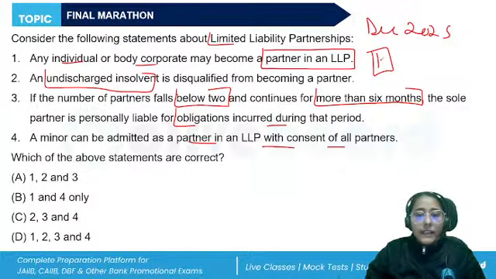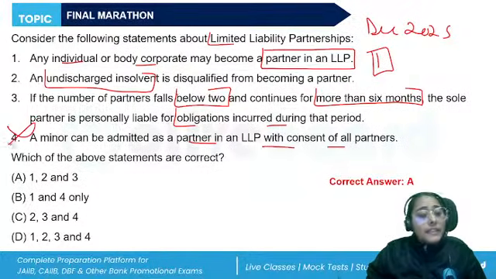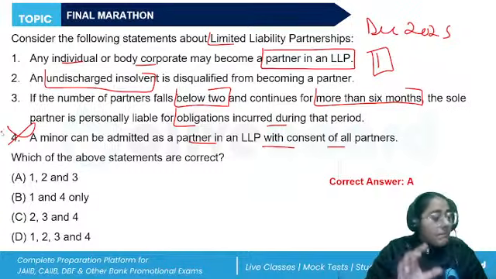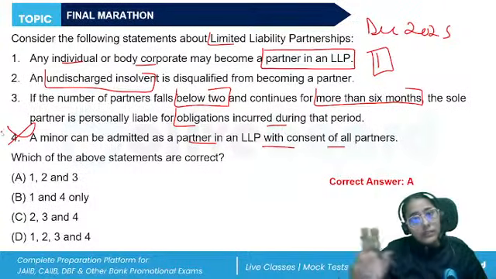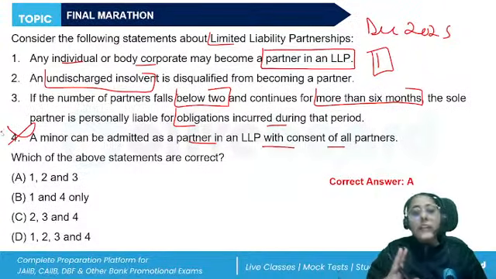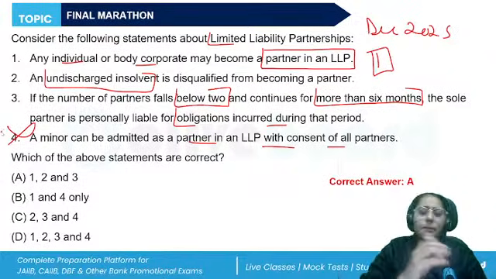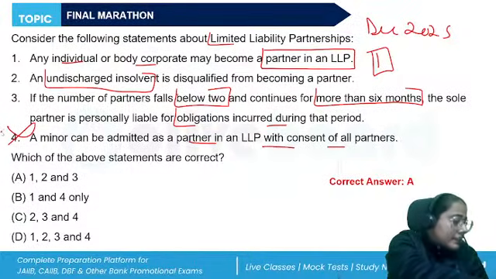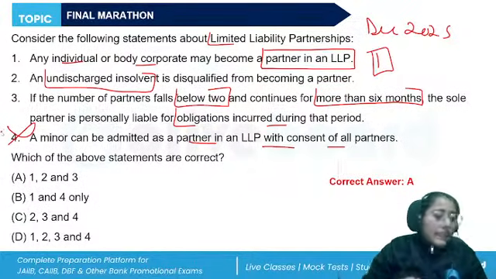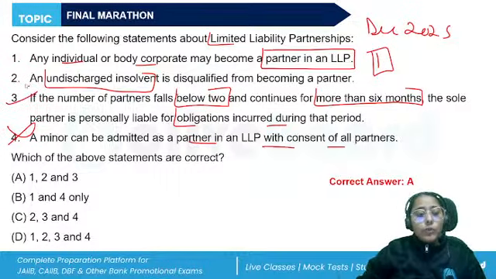The correct answer should be A, 1, 2, and 3. A minor cannot be admitted as a partner. As per the Indian Contract Act, a minor is not capable of entering into a valid contract. A minor cannot be a partner in a firm, in a company, or in an LLP. They can be admitted to the benefits. That is true. So the correct answer will be 1, 2, and 3.